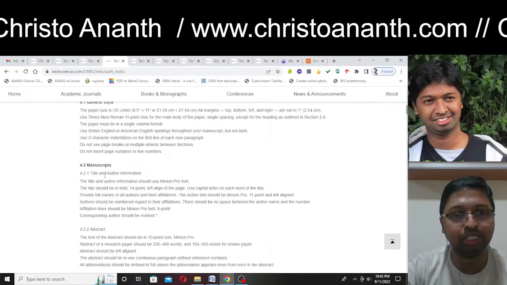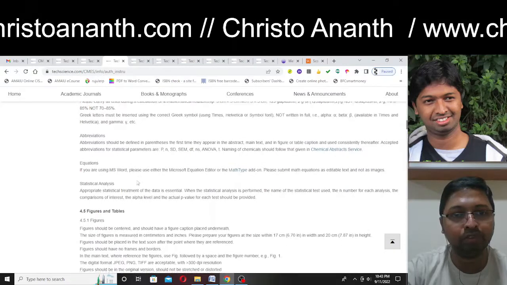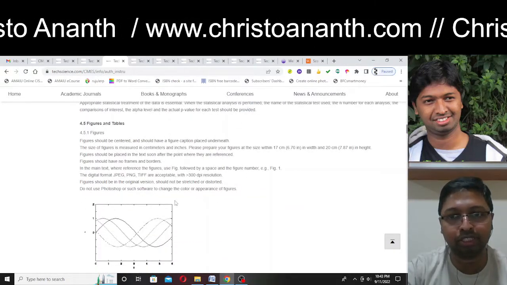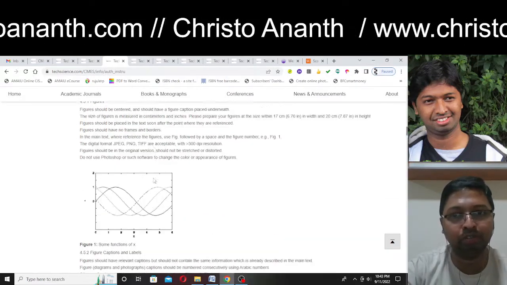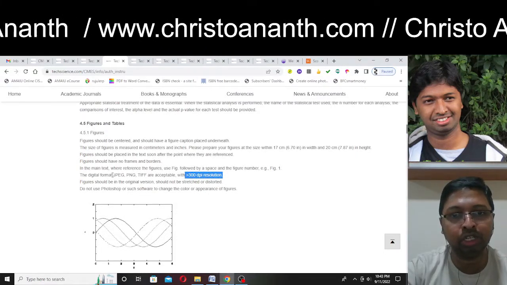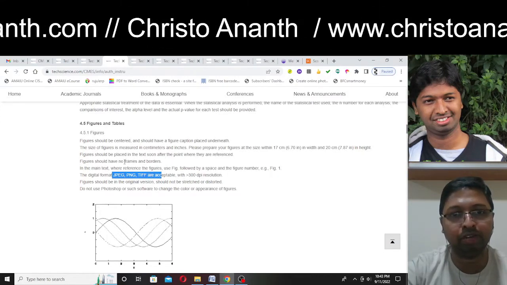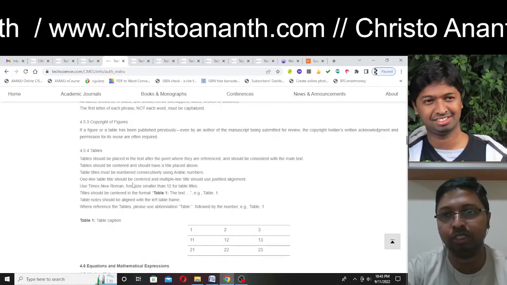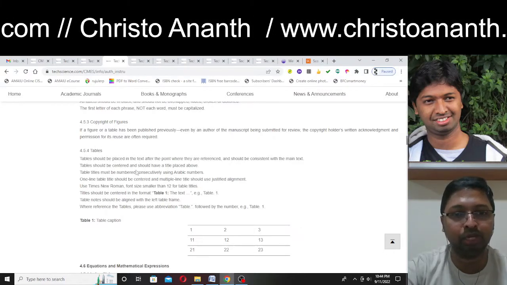There is a general style as well, title and author information, abstract, everything has been given in detail, and of course the abbreviations, figures, and tables as well. For example, for the figures they have given the size limit, and how much clarity it should have. They have given the resolution to be greater than 300 dpi, and JPEG, PNG, TIFF formats are acceptable. It shouldn't have any frames or borders, and they have given the copyright of the figures as well. For copyright holders, written acknowledgement and permission should be given for reuse.